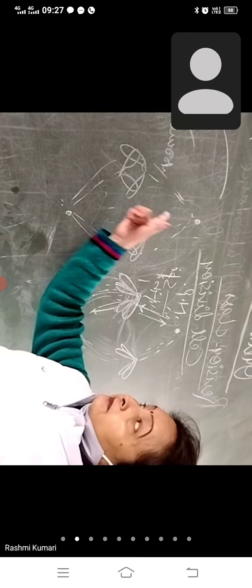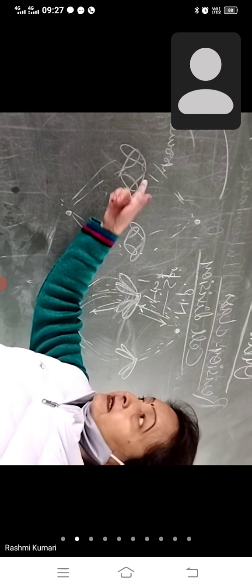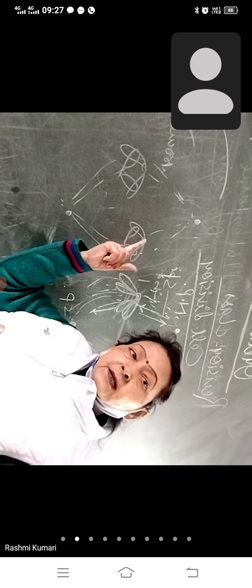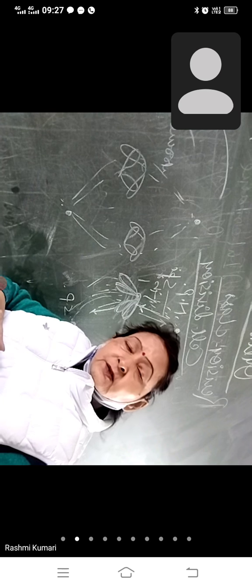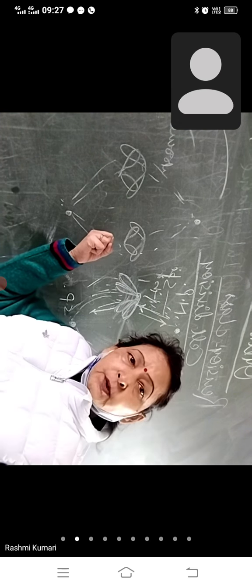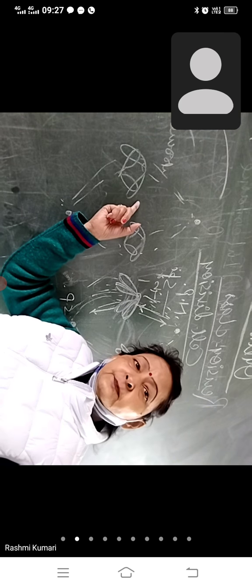Still spindle fiber is there, और spindle fiber का काम दो ही है, to bind with the chromosome. Second, try to pull the departed part of the chromosome.